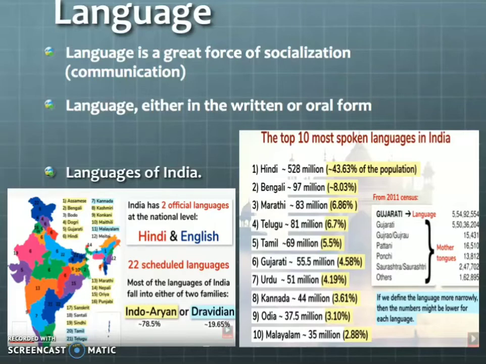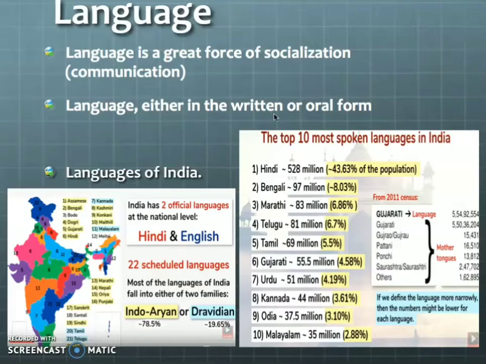All the people who settle in a particular place will know the same language. Language is a great force of socialization. For communication purposes, we use language. If I am communicating to somebody else, that communication should be understood by both persons, isn't it? So language is very, very important while we are communicating with each other.